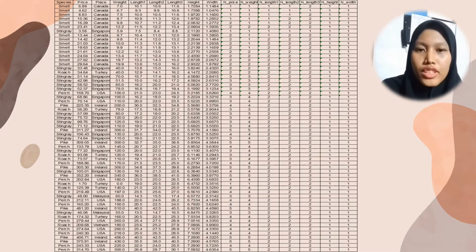For the first group, the data is from the lowest to 10. The second group is 11 to 40. The third group is 41 to 99. The next group is 100 to 299. And the last group has data from 300 to the highest data that we have in the table.